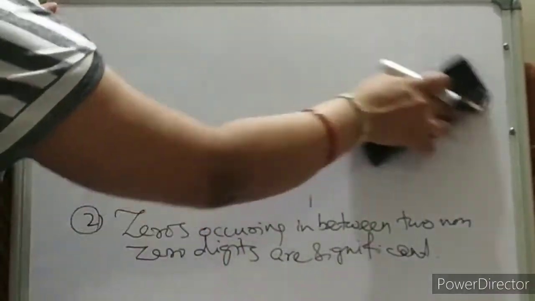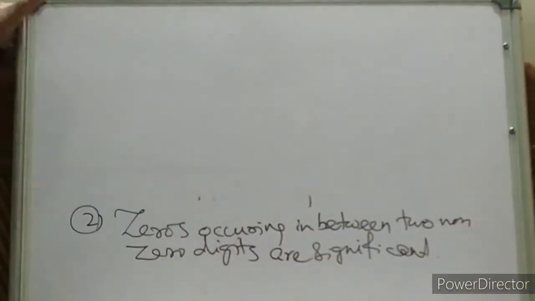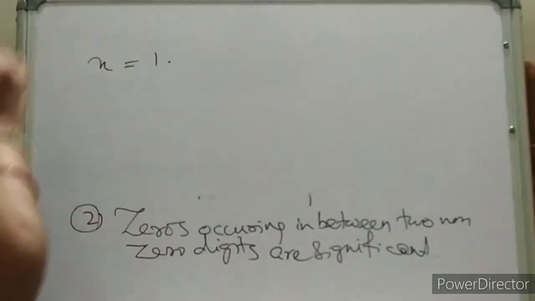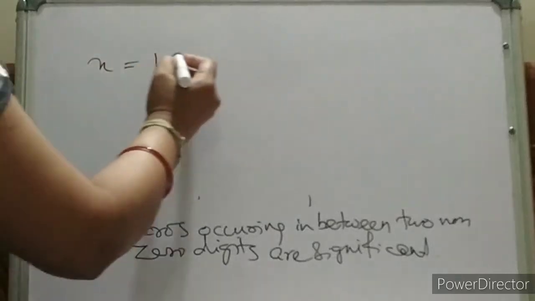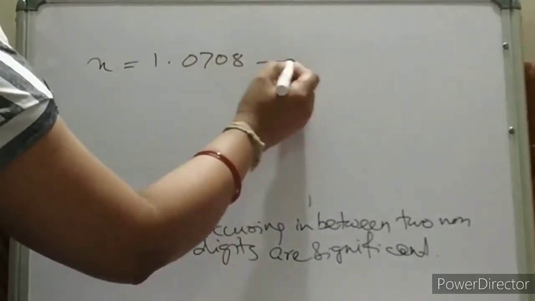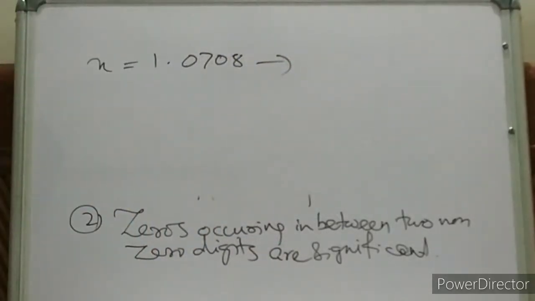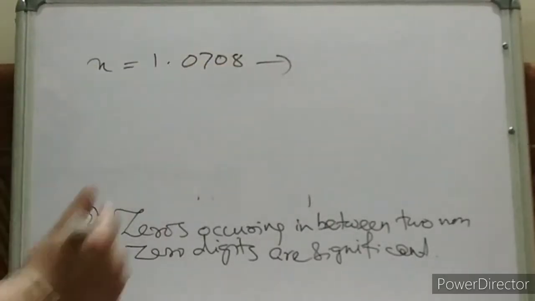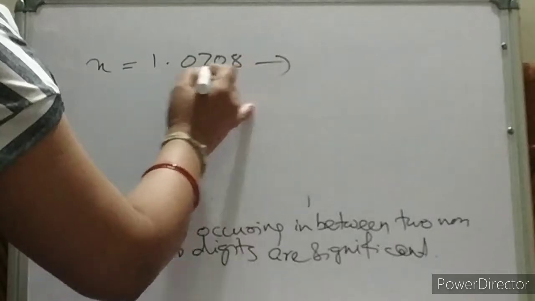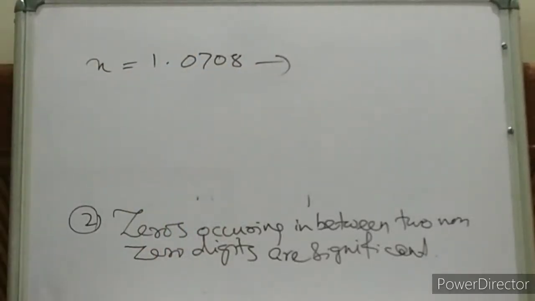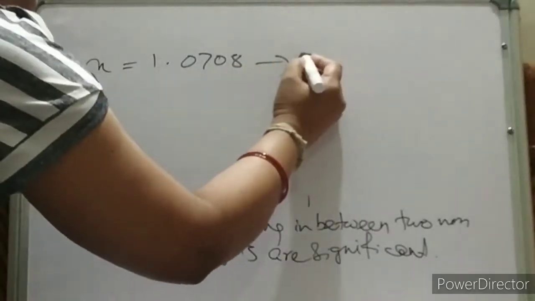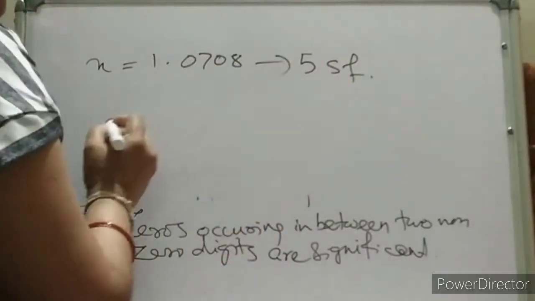How to understand this? Again, with an example we can understand this. Suppose x is equal to 1 point, tell me any guesses? 0708. How many significant figures? 1, 2, 3, 4, 5. Zeros are trapped between significant digits, between non-zero digits. Okay? So that means 5 significant figures.